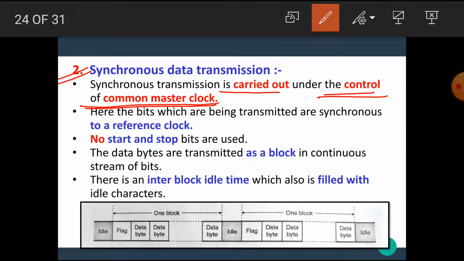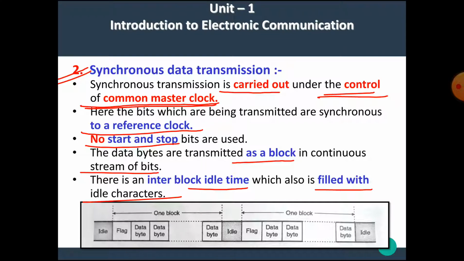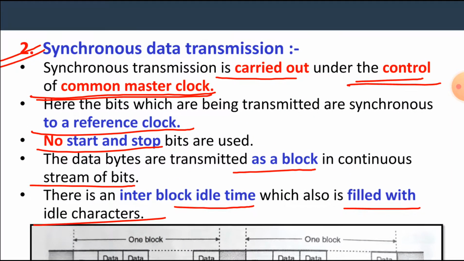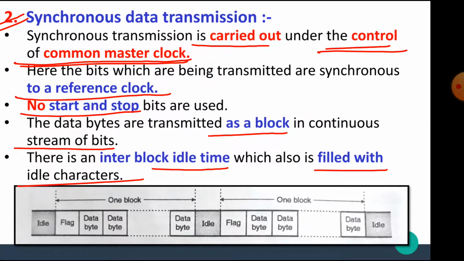Here the bits which are being transmitted are synchronous to the reference clock. No start and stop bits are used. The data bytes are transmitted as a block in a continuous stream of bits. There is interblock idle time, which also is filled with idle characters. Here the format of the data is shown.